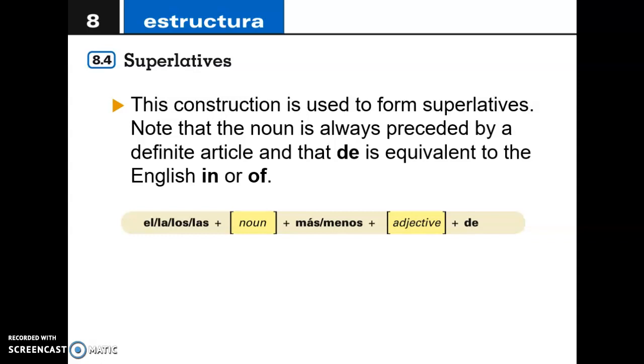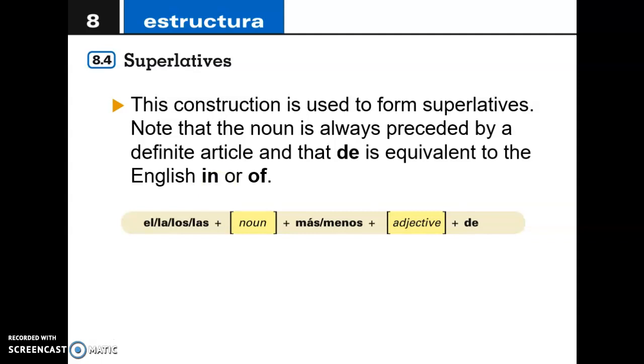So that the in English is going to translate into el, la, los, or las. That goes along with the noun. And over here, we also have the word de, which is equivalent to the English in or of. And once we discuss the examples, you will see what I'm talking about.